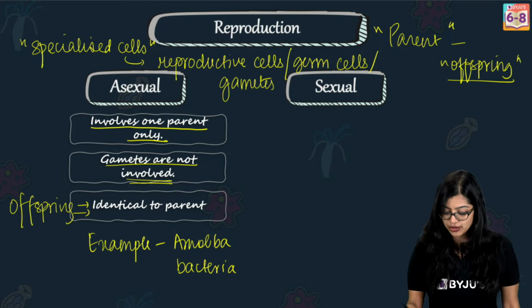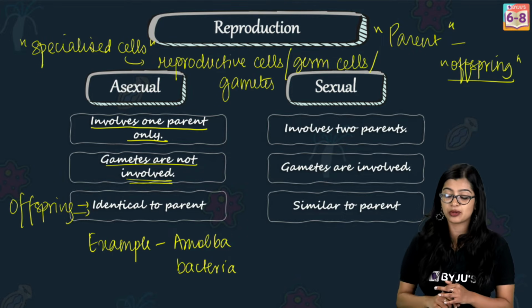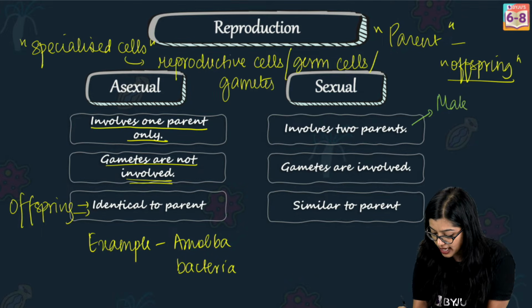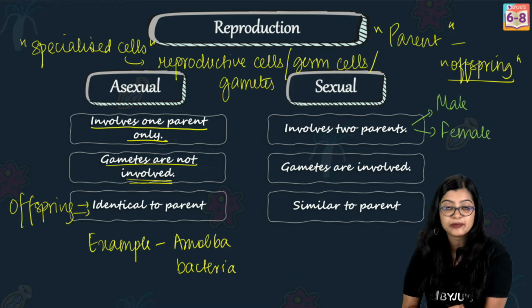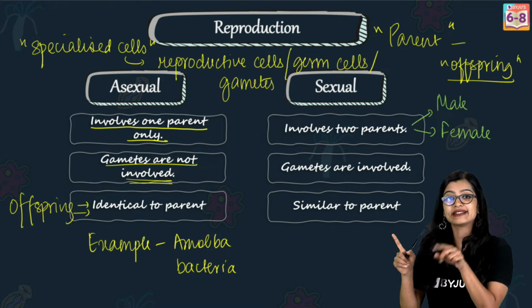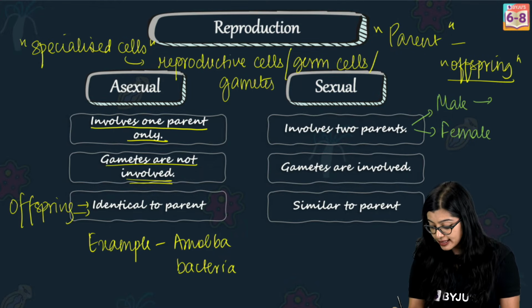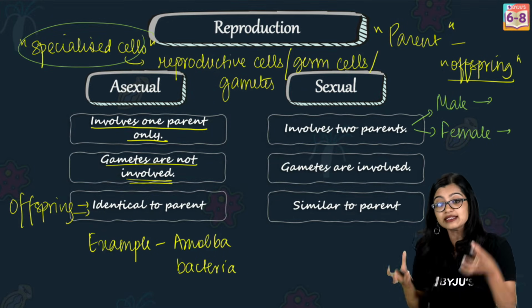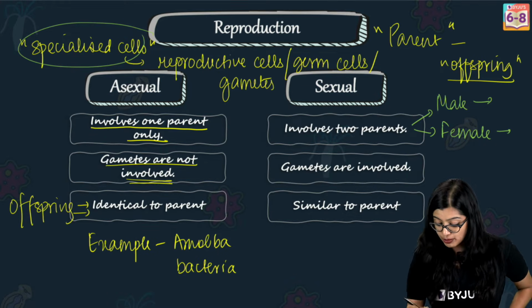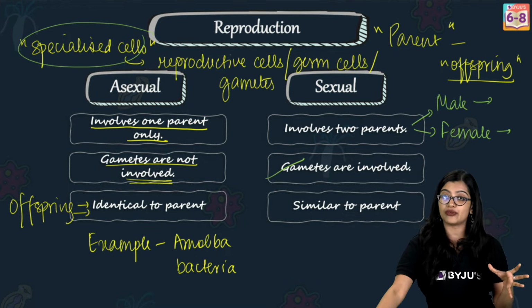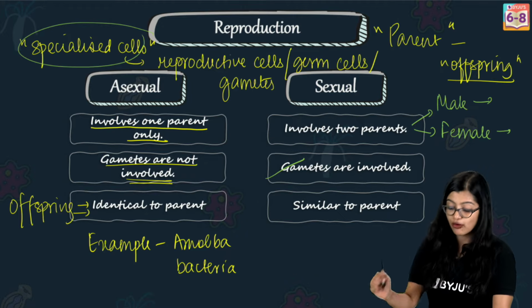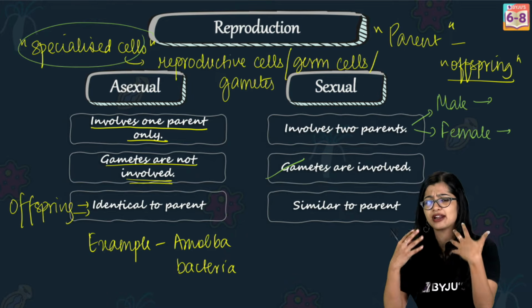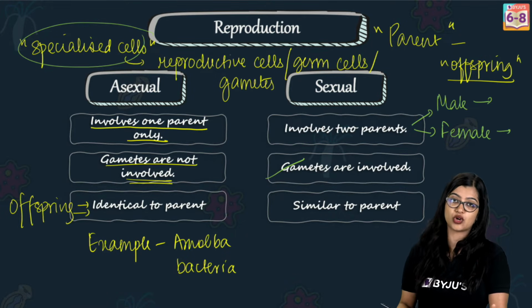Now, on the other hand, if I were to compare it with sexual reproduction, in sexual reproduction, we see that there are two parents which are involved, right? So, in this case, we see that there is a male and there is a female, right? So, two parents are involved. Now, when I say two parents are involved, it means that these guys produce certain specialized cells called the reproductive cells, right? And these reproductive cells are what are getting involved, which means that gametes are involved, right? So we see that these gametes are involved in the process of reproduction and they have systems in place that help in the production of gametes and of course how they further go ahead and facilitate the process of reproduction.